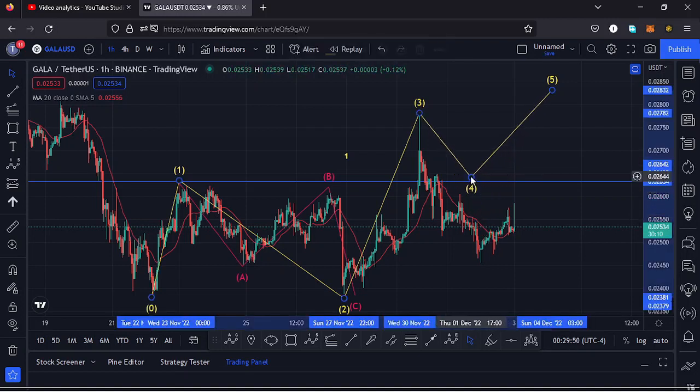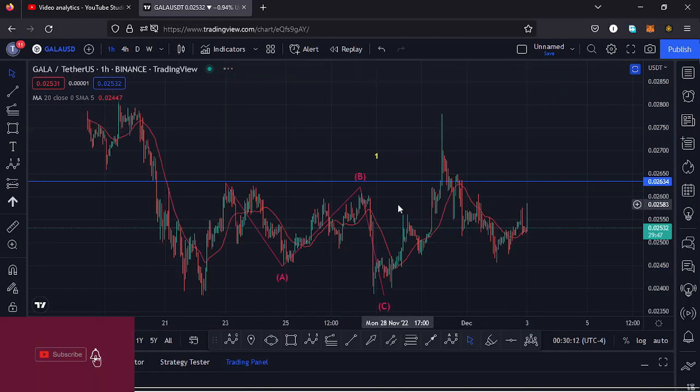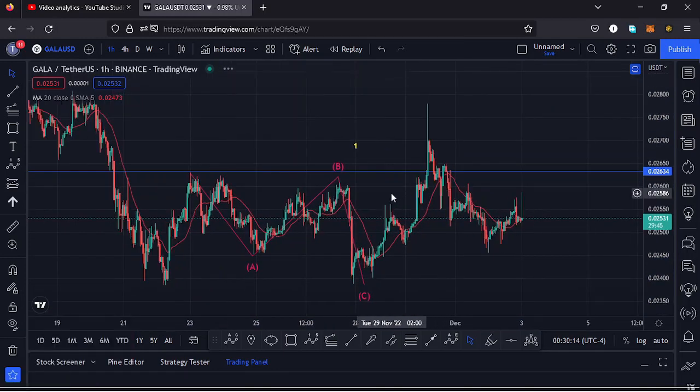and for that wave 4 to be valid, it needs to hold above the wave 1 high, and you can see the wave 1 high is at around the $0.027 mark, which is within this blue line that I have over here, which we invalidated. So we have invalidated this Elliott wave structure by losing the fib level that is the high for that wave 1, and having done so I have to remove this Elliott wave structure from my charts and view this movement to the upper side as something else,